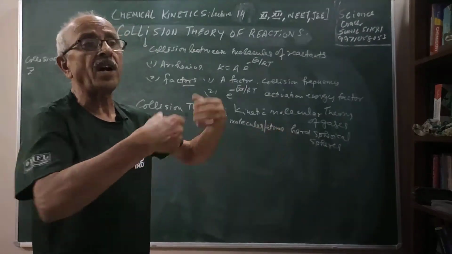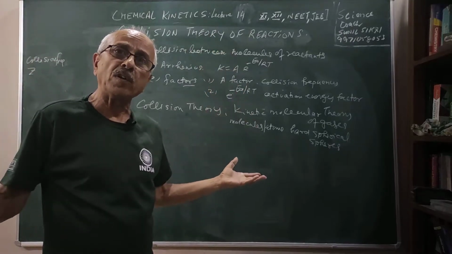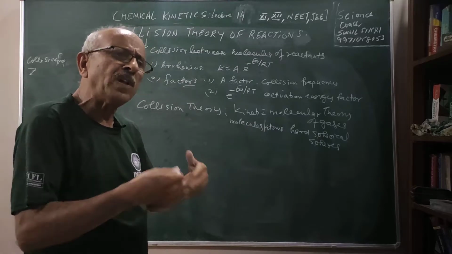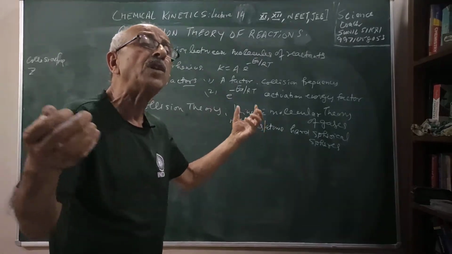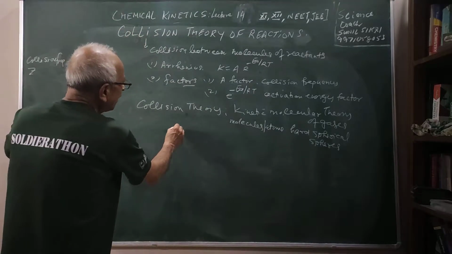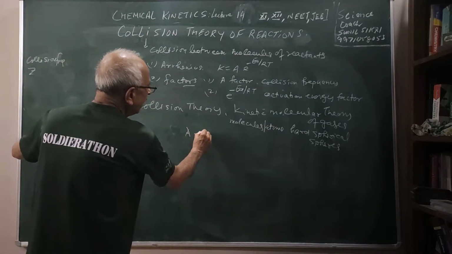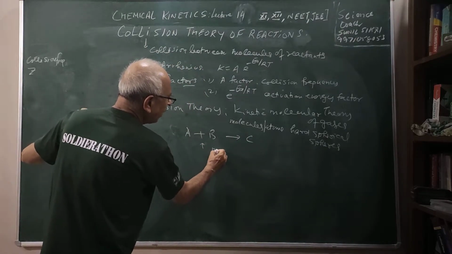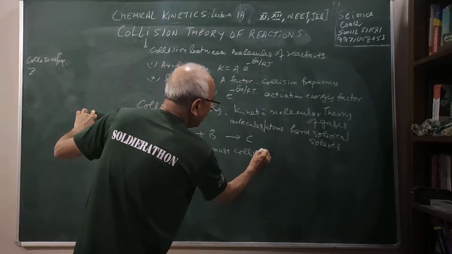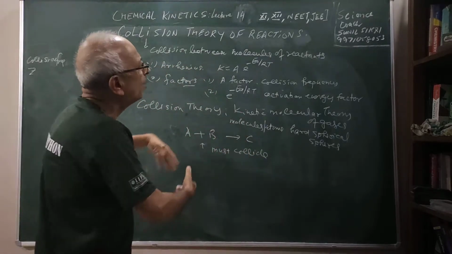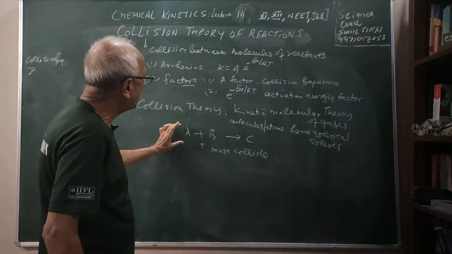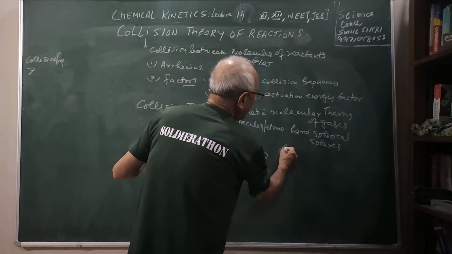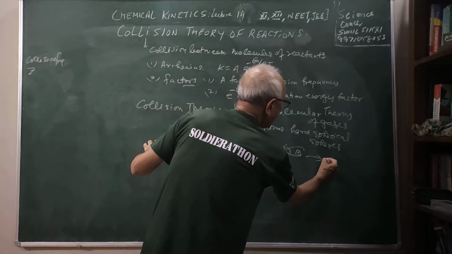If a reaction is taking place, there are a large number of molecules. One mole has 10 power 23 molecules. How will they react unless they collide with each other and come in contact? Supposing A reacts with B to form C, then molecules A and B must collide. The more the number of collisions, the more will be the rate of the reaction. Like hard spheres, A molecule collides with B, and then they will form the products.